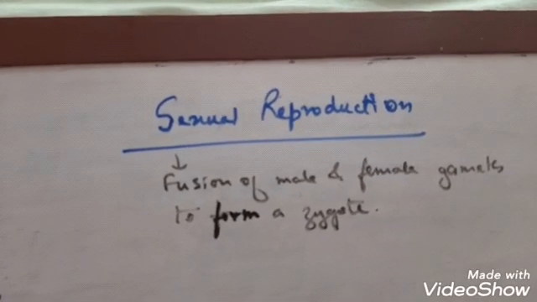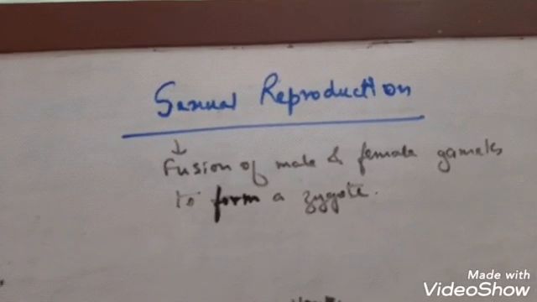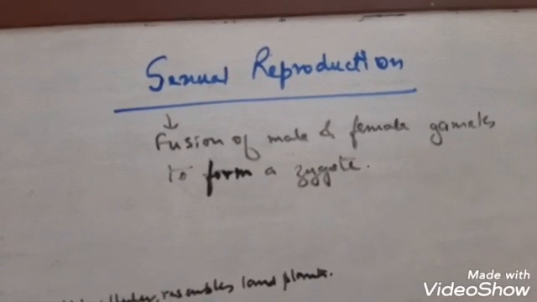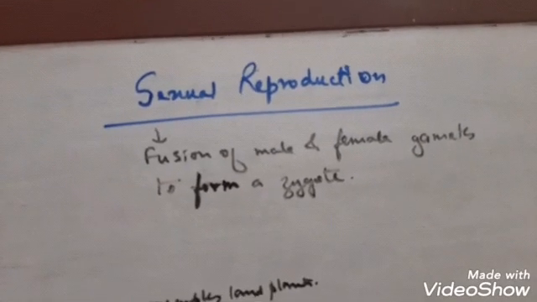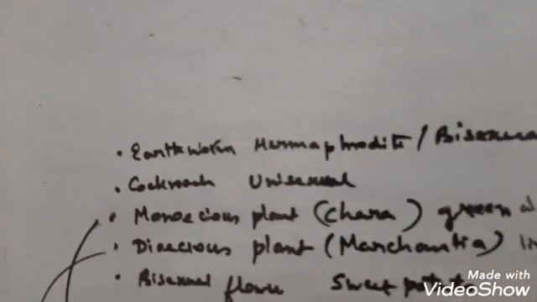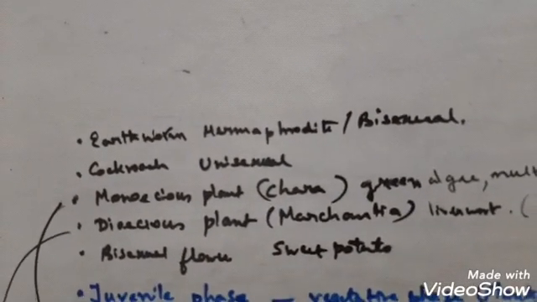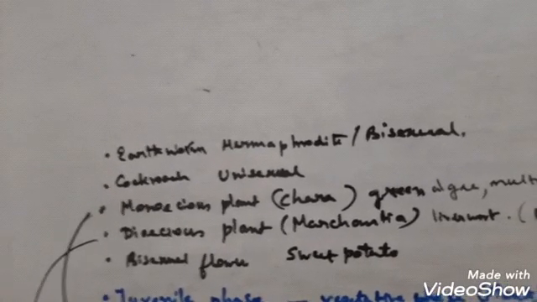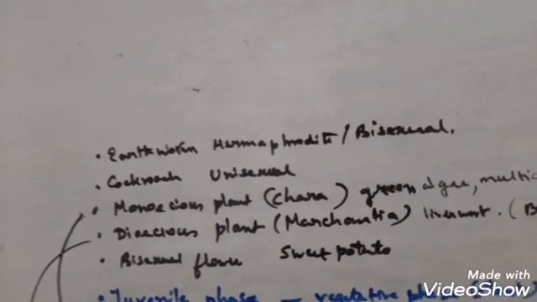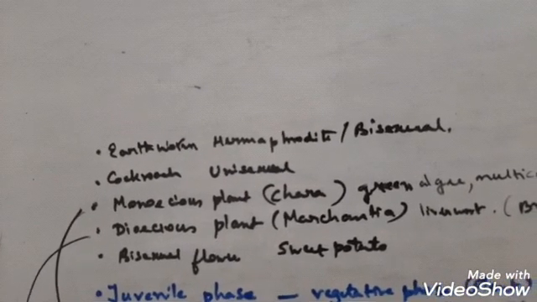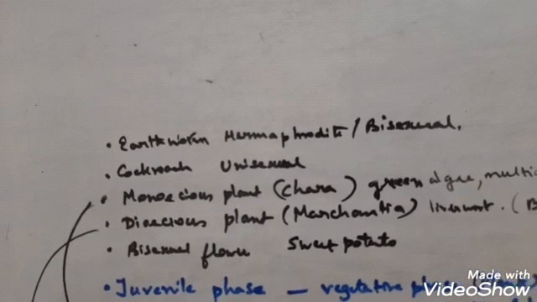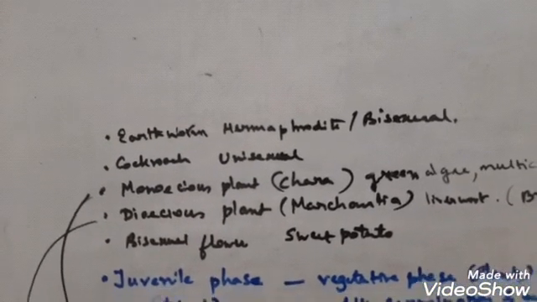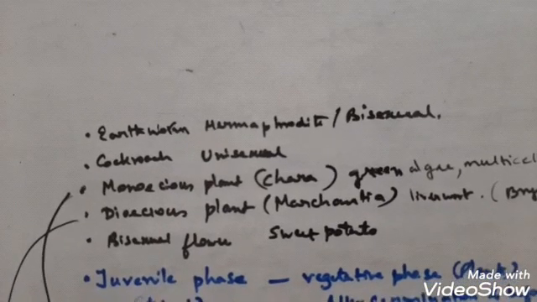Now you see in your book there are a few names of animals and plants given which are bisexual or unisexual. What is a bisexual organism? Like earthworm. Earthworm is known as hermaphrodite or bisexual. Bisexual means those organisms that contain both the male and female gametes within them. So earthworm is a bisexual animal, with both male and female gametes produced in the same organism.